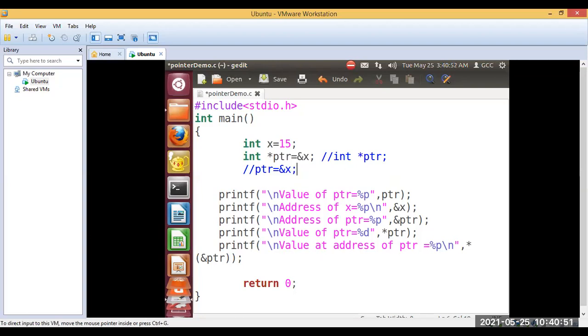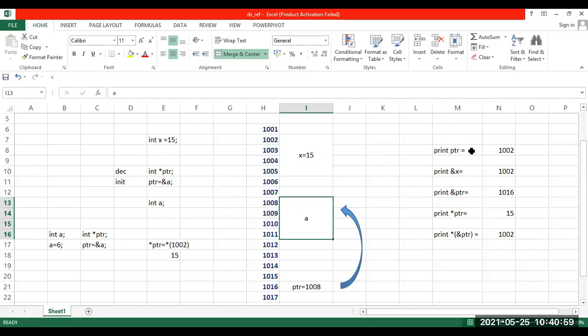What value is this? See here, we did in that Excel sheet here. I asked you these values. Okay. So we took here decimal values, not hexadecimal. So if this is correct, if the tracing has come out correct, in the programming also it should be correct. So we are just trying to understand that.